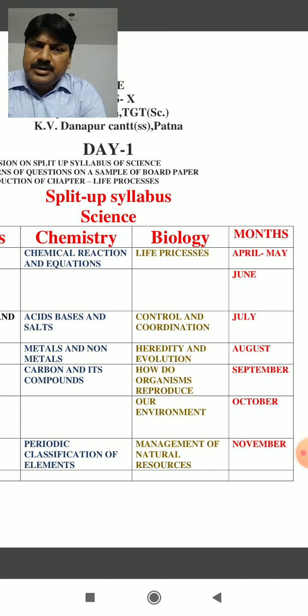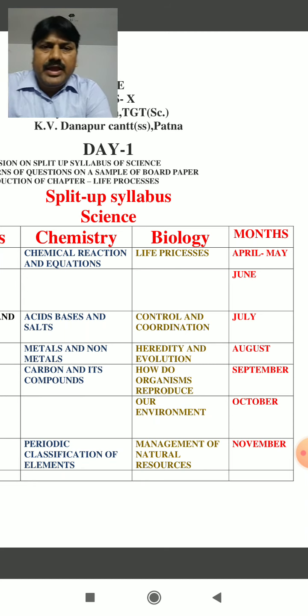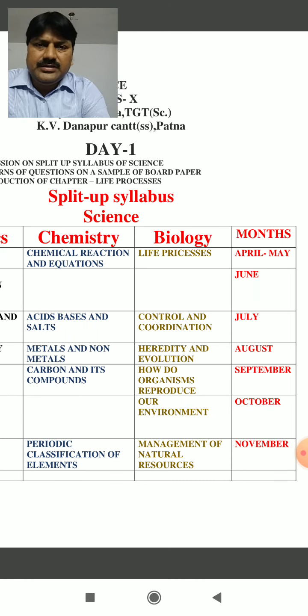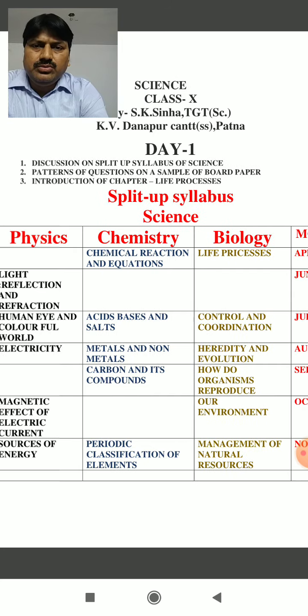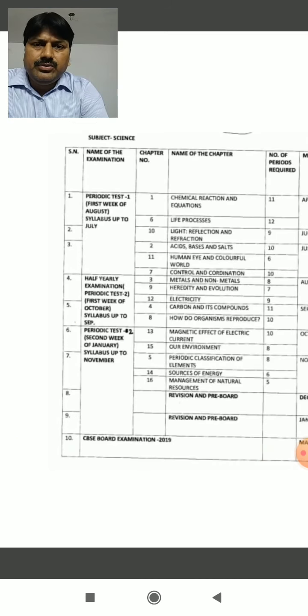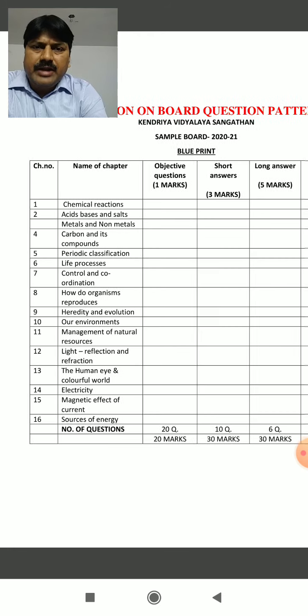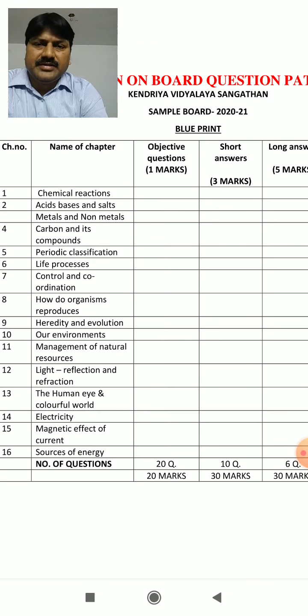Children, this is the split up syllabus of session 2019 to 20. So we discuss accordingly. If any changes take place, then we can change our learning processes too. So in this lesson, firstly I want to update you about the patterns of questions asked in board classes.